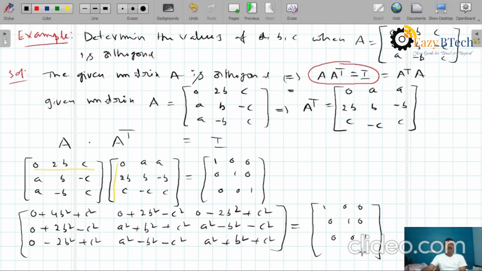So now we have to compare. We compare the first element in the first matrix with the first element in the left side matrix.